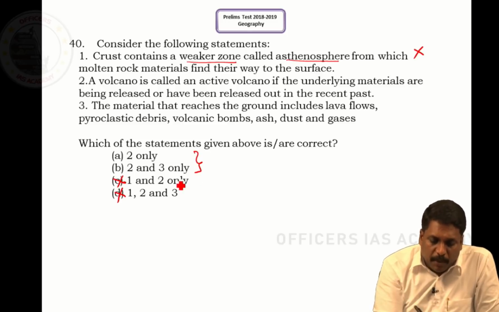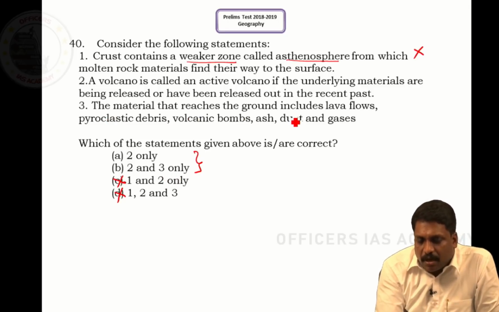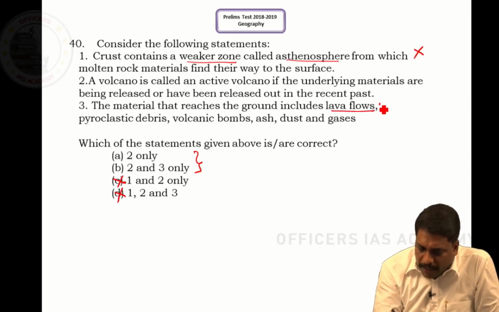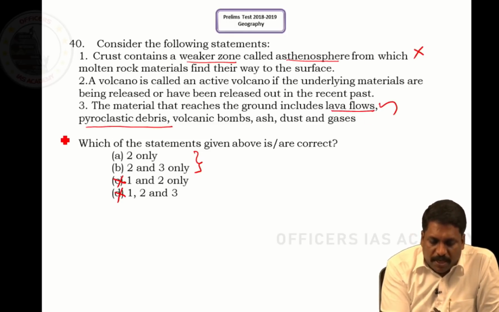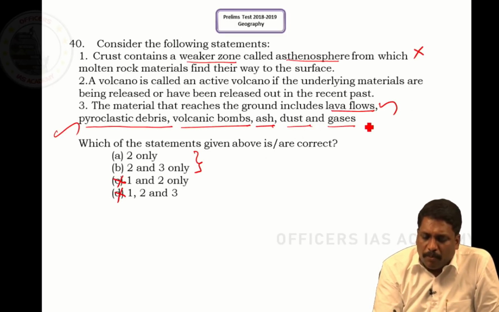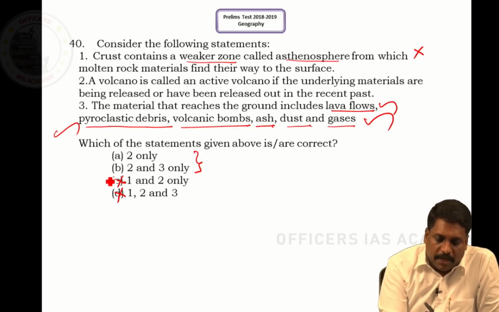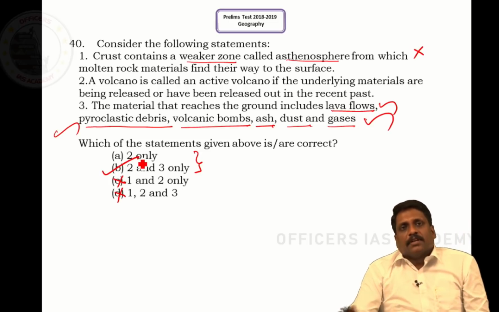Now among A and B, what can be the decisive statement? It is statement number 3. So what is statement number 3? The material that reaches the ground includes lava flow, yes. Pyroclastic debris, yes. Volcanic bombs, yes. Ash, dust, gases, etc. Obviously, yes. It means statement 3 is right. So what can be the answer? It is 2 and 3. That is B.